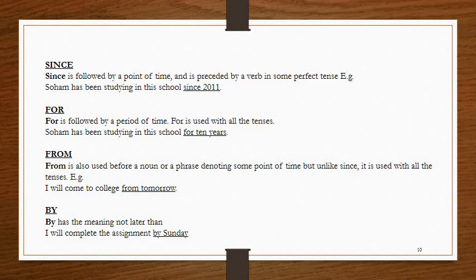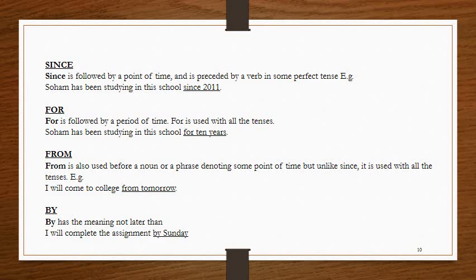Since is followed by a point of time and is preceded by a verb in some perfect tense. For example, Soham has been studying in this school since 2011. For is followed by a period of time. For is used with all the tenses. Soham has been studying in this school for 10 years.